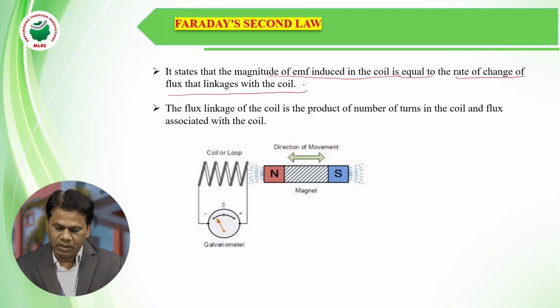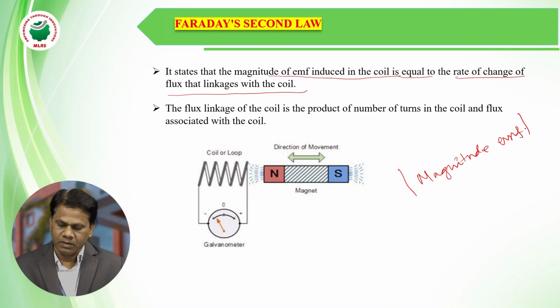So Faraday's second law gives the magnitude of an induced EMF in a conductor. So that is the second law.